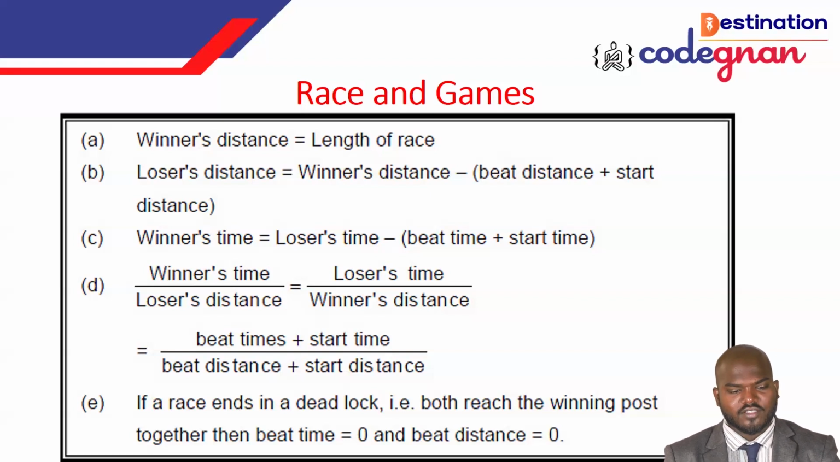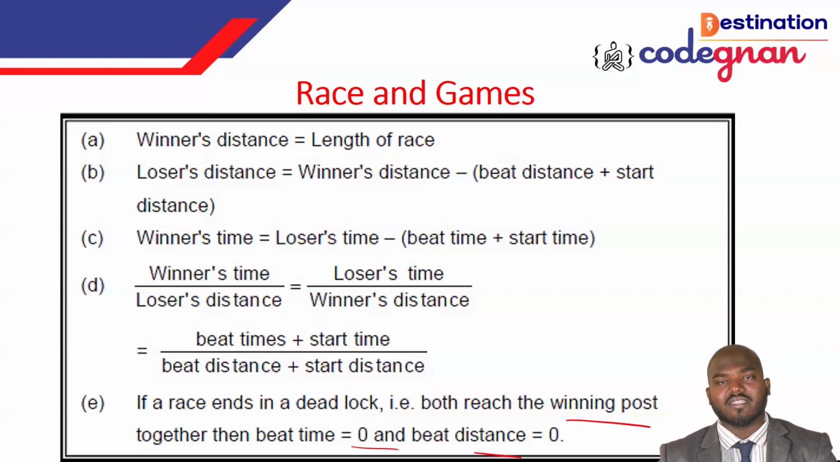And they are giving this one. You see this: if the race ends in a deadlock, what does deadlock mean? Both reach the winning point together, so the beat time and beat distance are equal to 0. That's what we can call a deadlock.